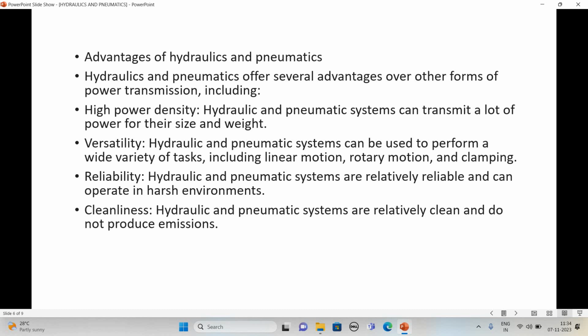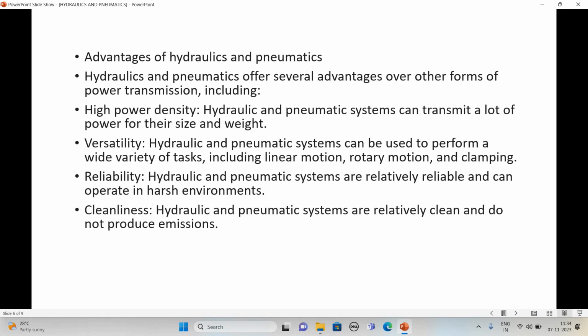Considering the pneumatic system, linear motion is possible to move small weight components from one position to another position. Linear motion is used in a robot, in a gripping system, that is the end effector. Pneumatic grippers are there to grip the component, pick it from one point and place it at another point.